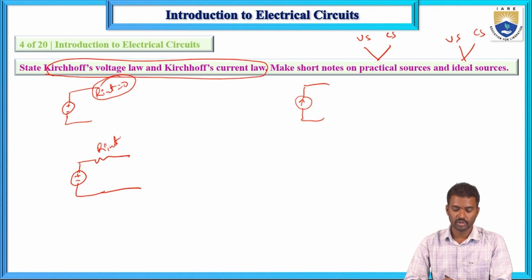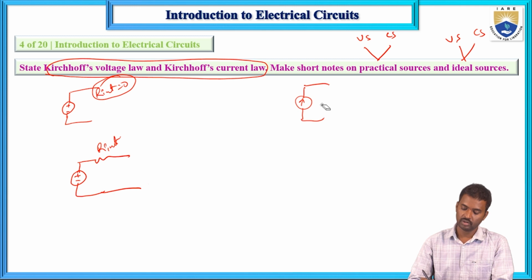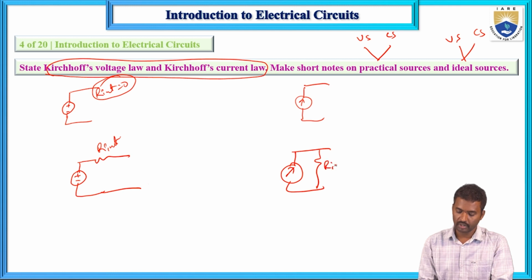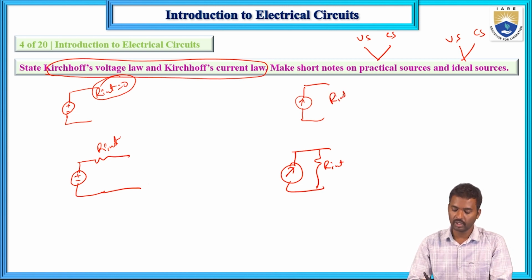Here this is the practical current source, which has some internal resistance connected in parallel. In the ideal current source, this R internal is infinity.